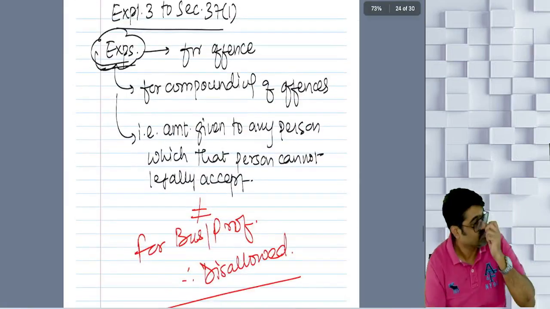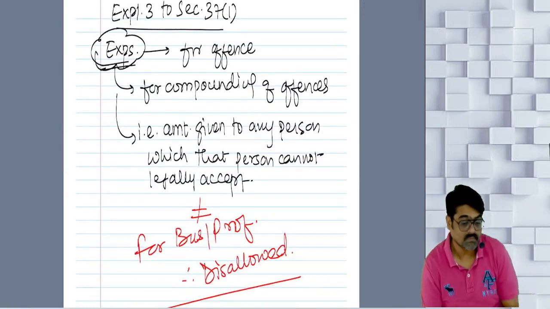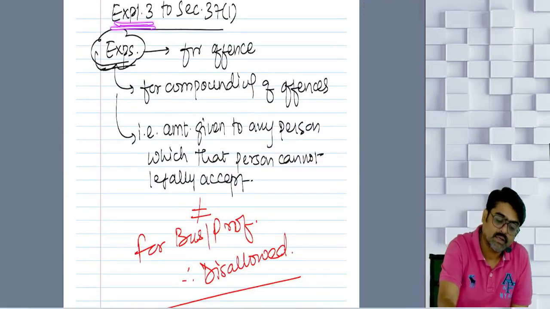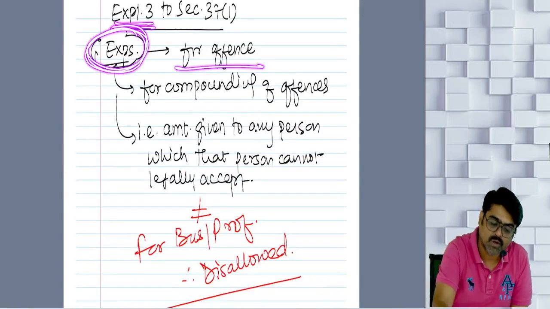Explanation number 3. Which explanation? Now explanation 3 says that you have incurred any expenditure for any offense.